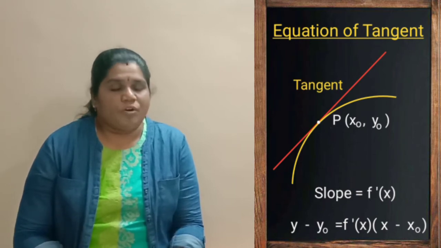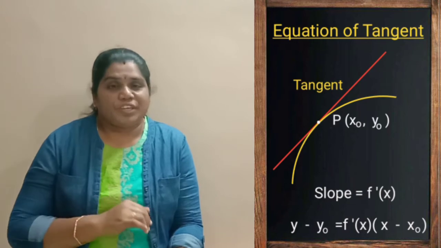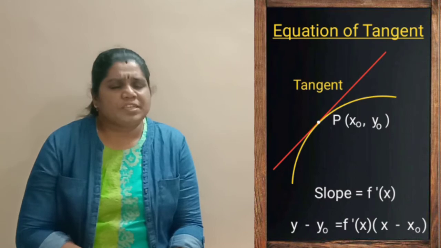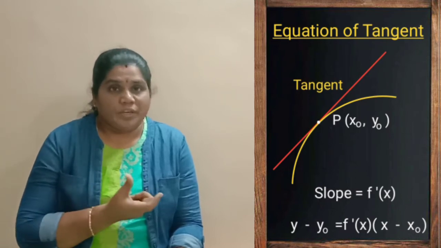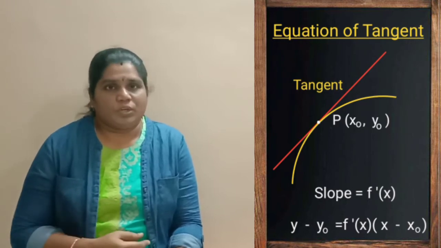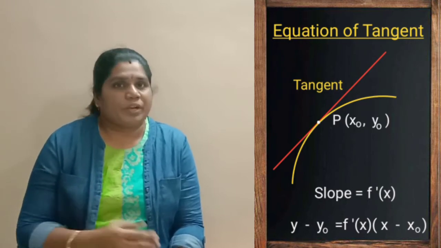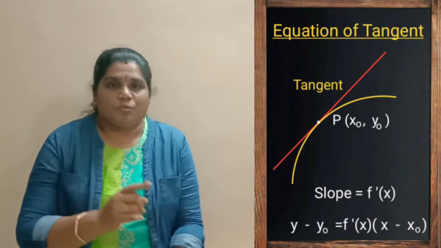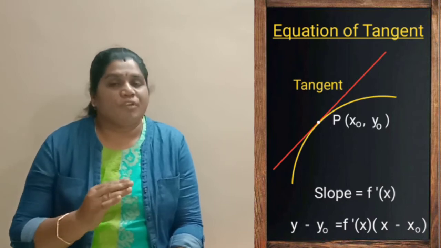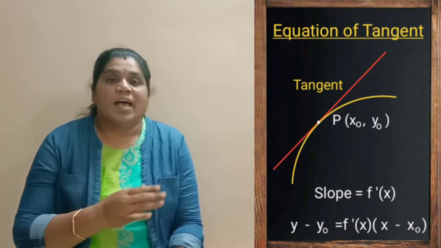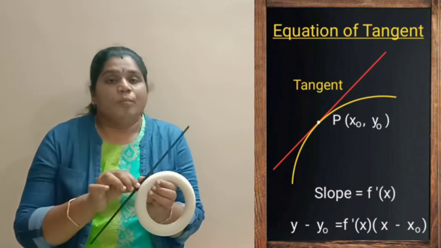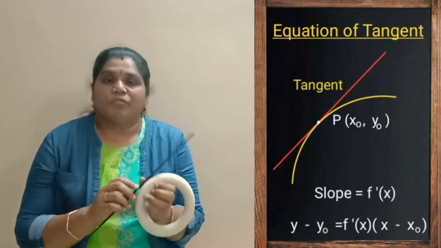y minus y naught is equal to, instead of m, here we have f dash of x. f dash of x is nothing but the equation y differentiated with respect to x. We can call it f dash of x, or else we can call it dy by dx. So y minus y naught is equal to f dash of x times x minus x naught. What are x naught and y naught? The x naught and y naught are the point of contact.